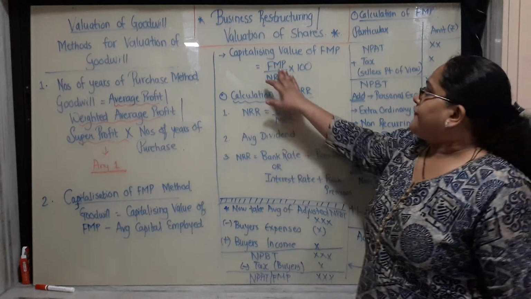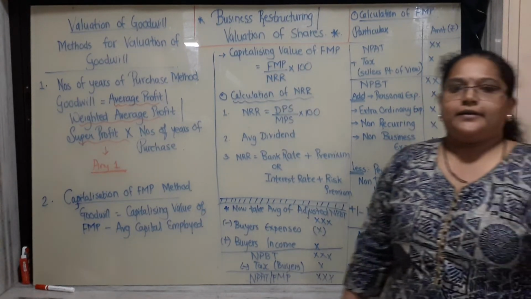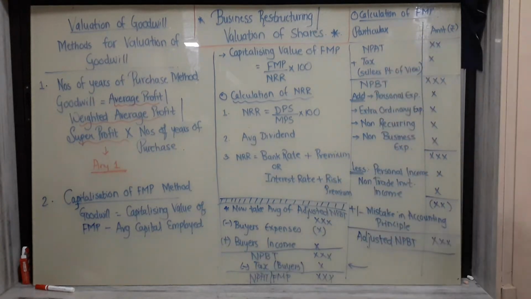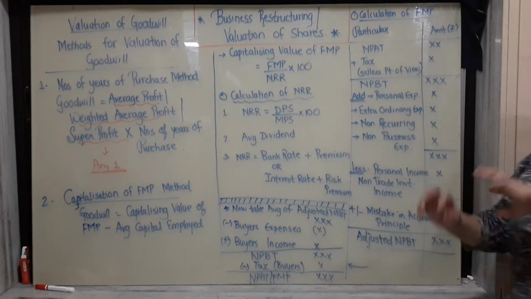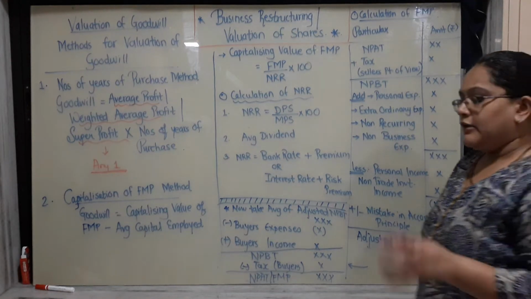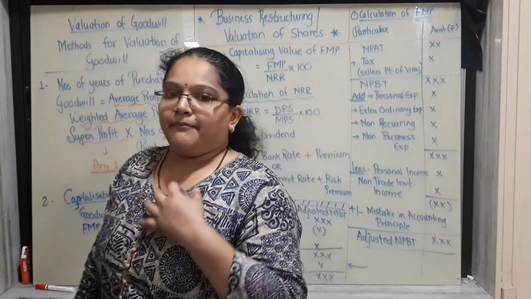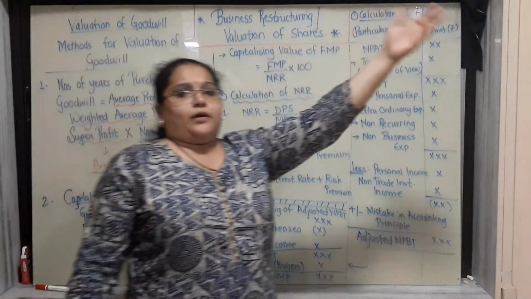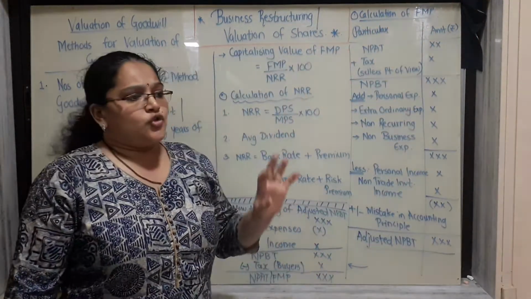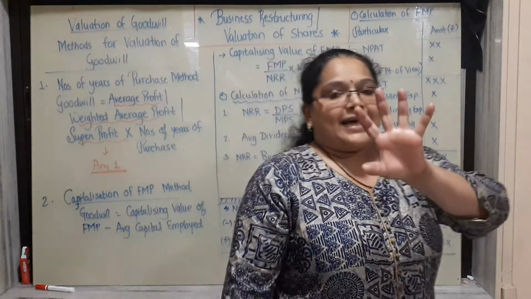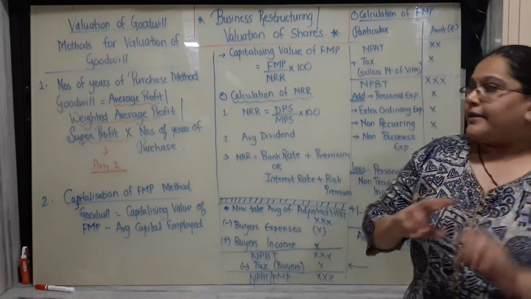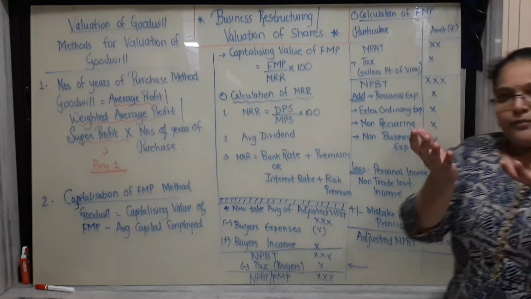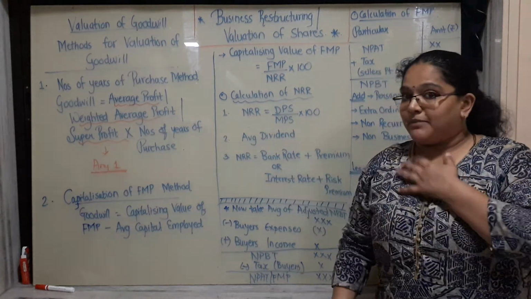The next one is FMP, future maintainable profit. Now, this is a bit easier if you understand the concept in a practical manner. Say for example, I am buying the business of one other person, say Mr. A. What I will do is see their last 5 years or 6 years or 3 years of profits. I will write their net profit after tax. They will give me the data of net profit after tax only. See, I am a buyer.